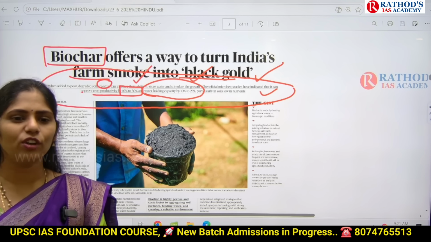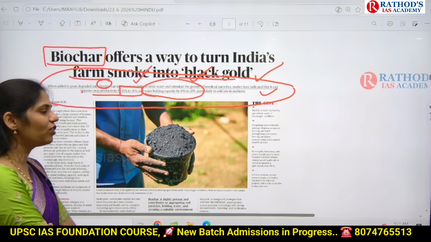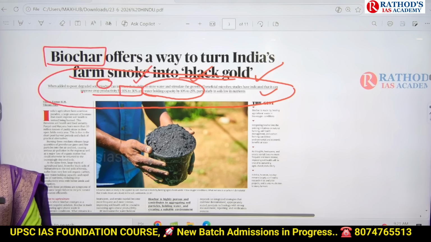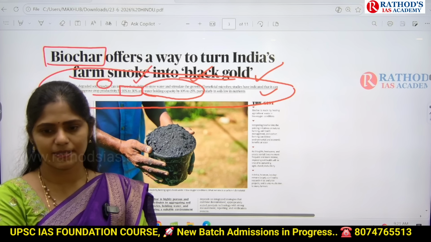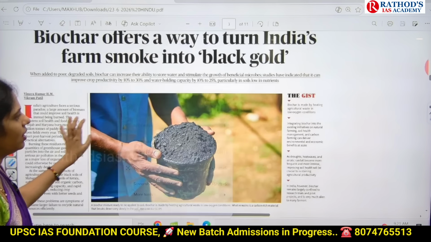Yes, the biochar we are getting, we can use for improving soil fertility. There you can add this point in your mains. Now let us see what exactly this biochar is.